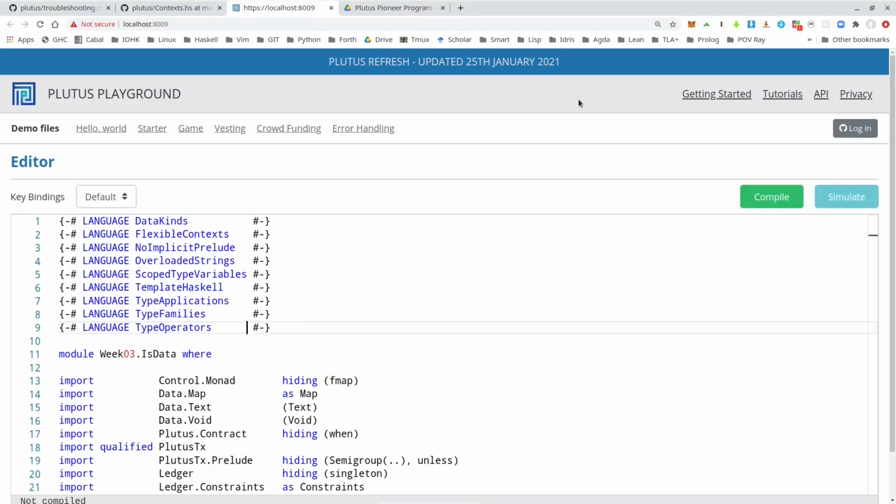There also have been some changes in the playground. One is a pleasant surprise. I told you earlier that when you copy paste the code that we develop in the Plutus Pioneer program repository into the playground editor, you have to remove the module header. And that seems no longer to be necessary. So we can just copy paste it as is and then immediately compile.